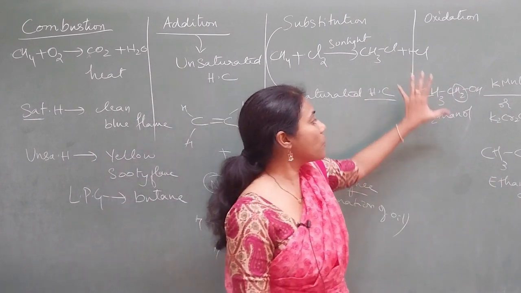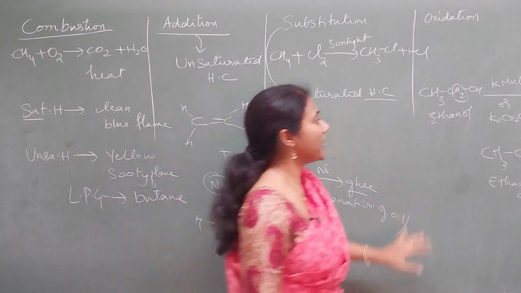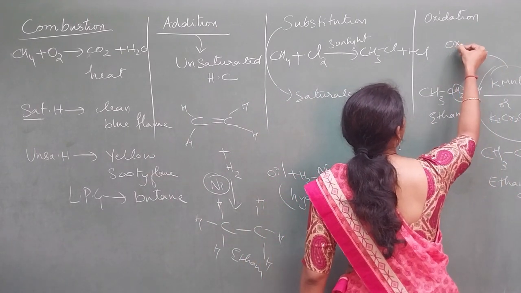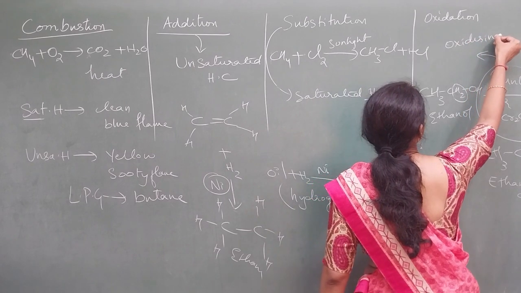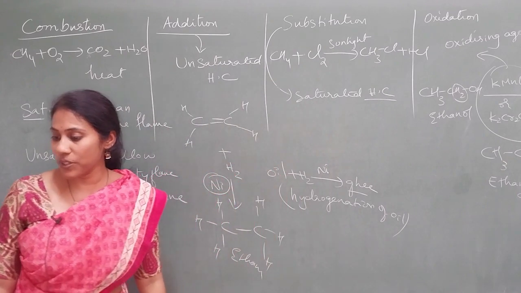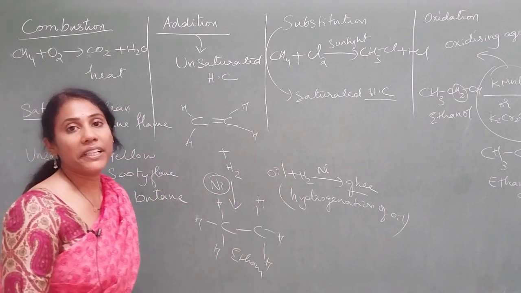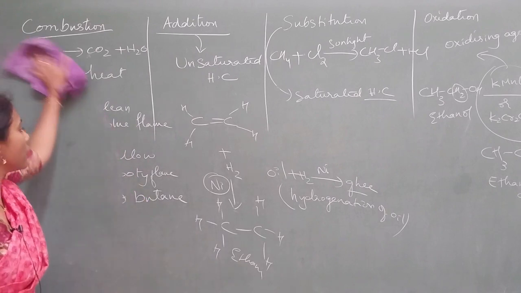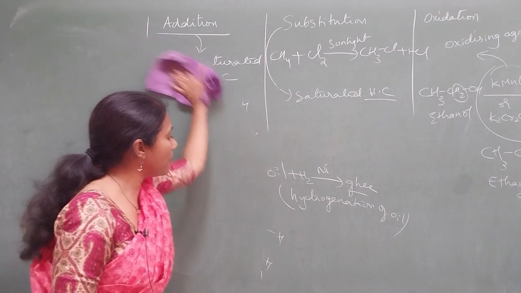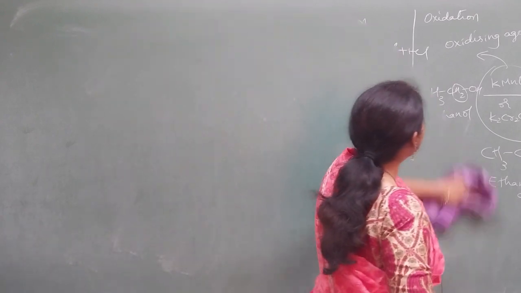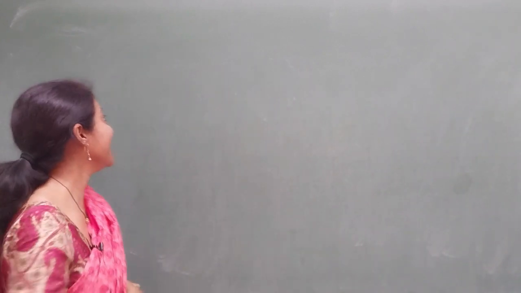This is what we call the oxidation reaction, and here the role of these reagents is that they behave as oxidizing agents. This is also very, very important. Clear? Fine. That's all about these chemical properties of organic compounds or carbon compounds. Now, let us also revise the chemical reactions of ethanol.